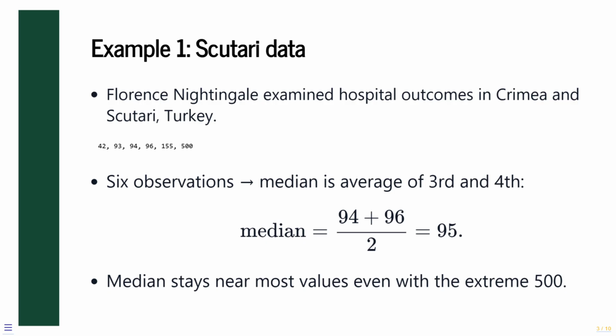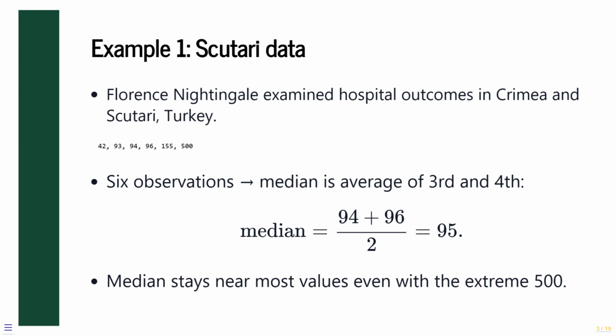Consider the number of soldiers who died in Scutari for the first 5 regiments, with an extreme observation of 500 included. There are 6 observations, so the median is the average of the third and fourth values in the ordered list. The third value is 94, and the fourth value is 96. Adding these two values together and then dividing by 2 gives the median as 95.